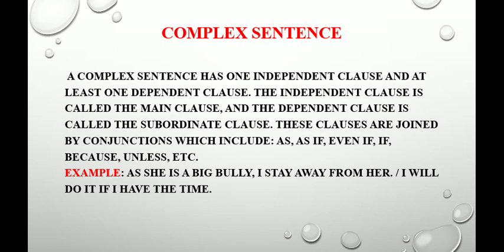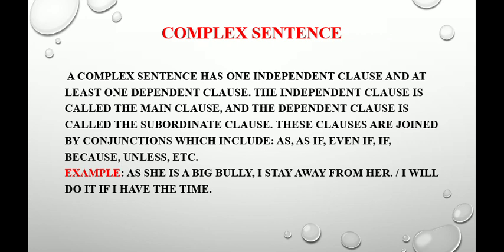The next one is the complex sentence. A complex sentence has one independent clause and at least one dependent clause. The independent clause is called the main clause and the dependent clause is called the subordinate clause. These clauses are joined by conjunctions, which include as, if, even if, because, unless.